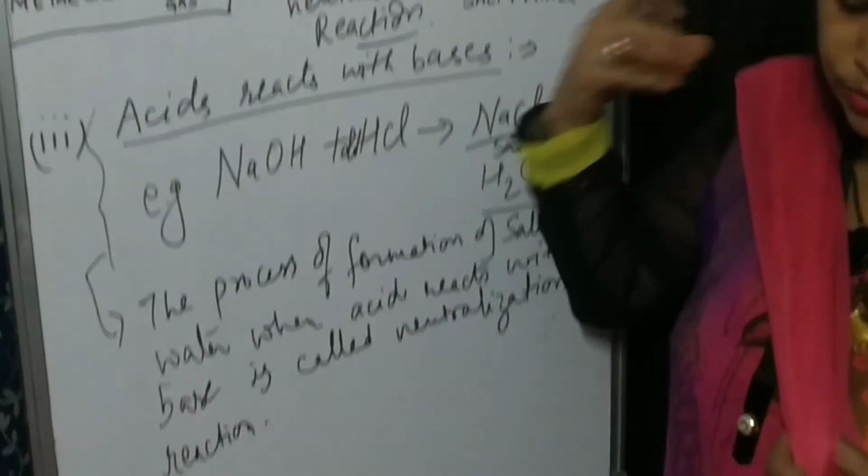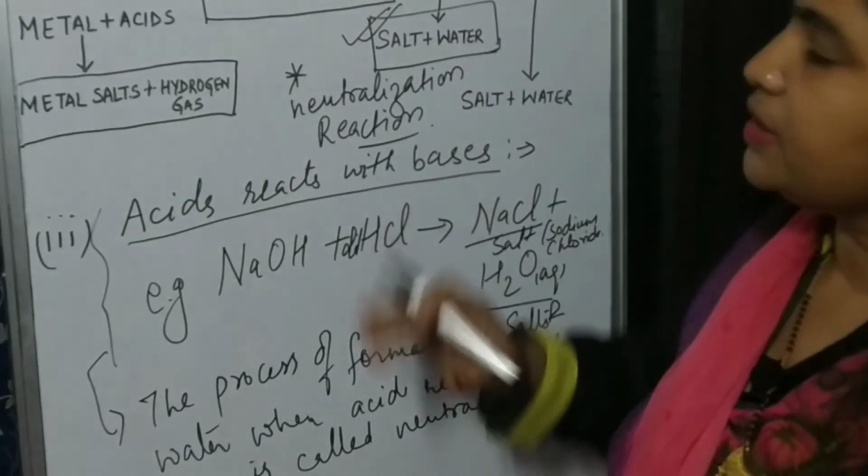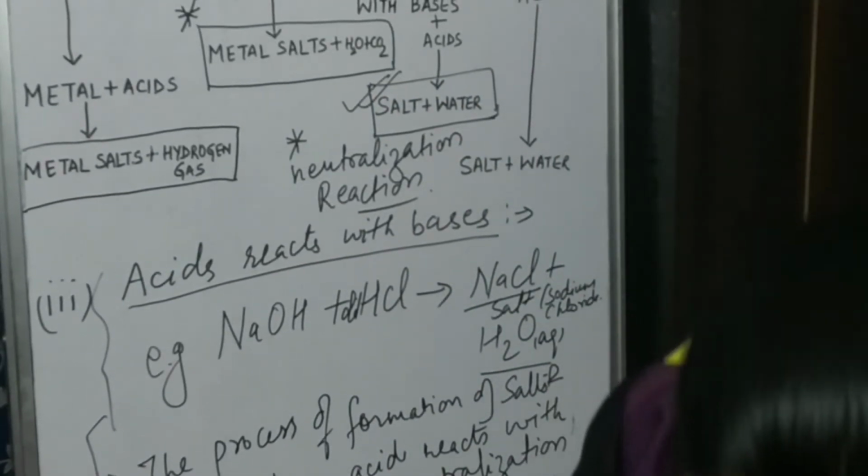Understood? So these are the three properties which we have discussed, and I hope you have understood it.